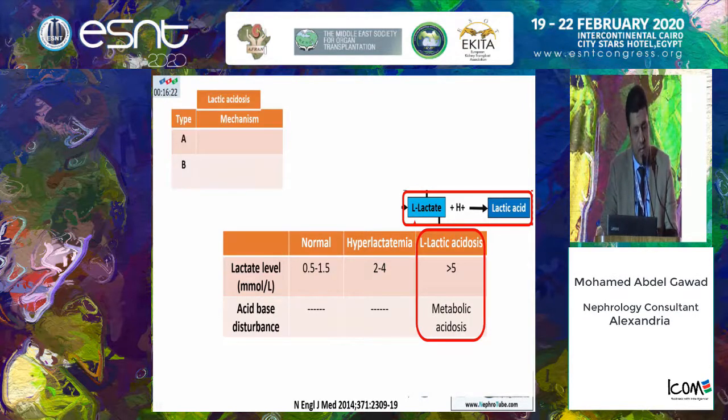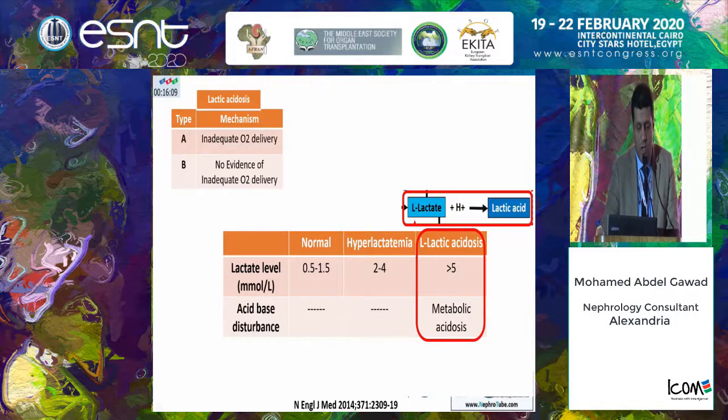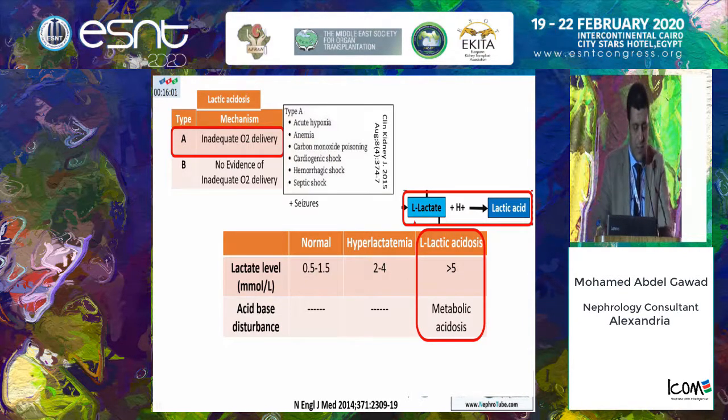We have two types of lactic acidosis, type A and type B, according to the main core of the pathophysiology. Type A occurs with evidence of inadequate oxygen delivery, whether due to inadequate perfusion or hypoxia. Type B causes of lactic acidosis occur with no evidence of inadequate oxygen delivery to the tissue. Starting with type A: all causes of hypoxia or inadequate oxygen delivery, such as acute hypoxia, anemia, shock, or seizures.